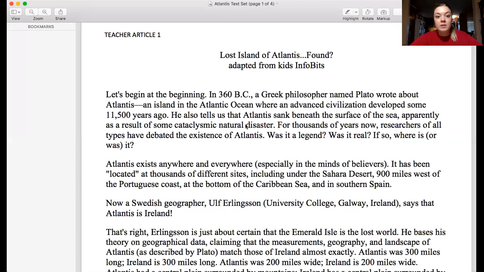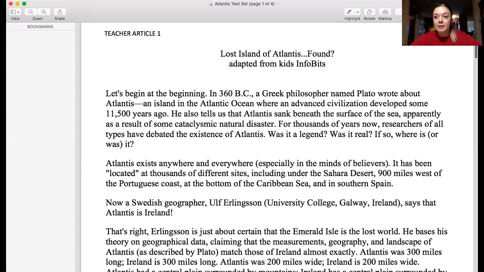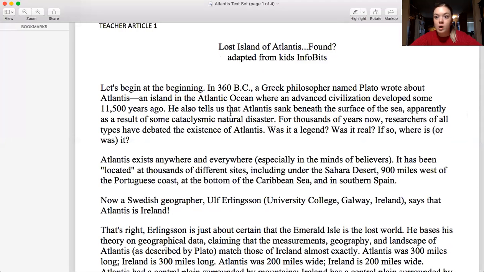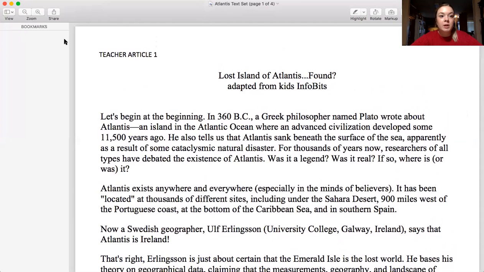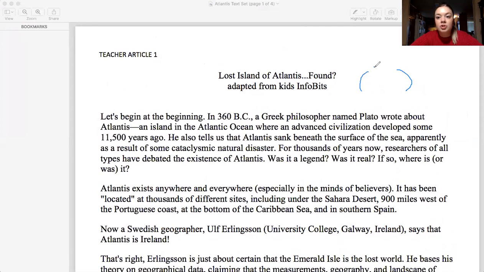All right, so I am looking here at my Atlantis text set. I am on source number 1. So here's how I'm going to text code this. We already know, and let me get my annotation tools up here, that whenever we text code, we use our parentheses and we use check marks.